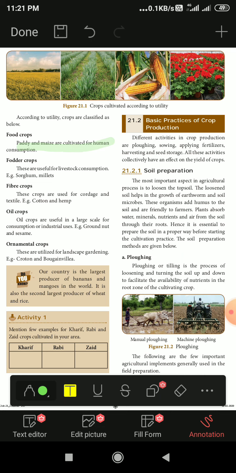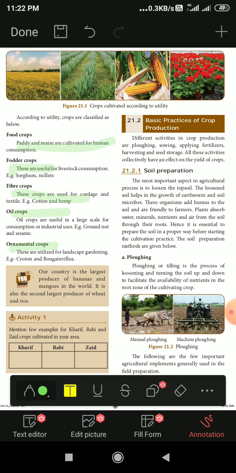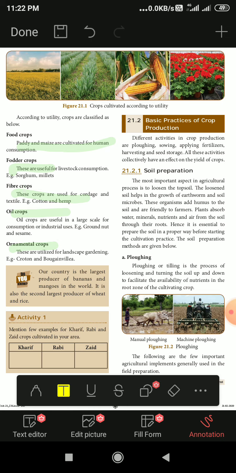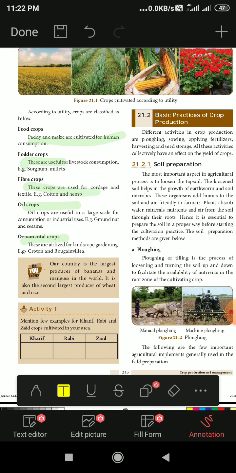So food crops are there, fodder crops are there, fiber crops are there, oil crops are there, and the last one is the ornamental crops. These are cultivated for large-scale gardening, that is, for gardening purposes also. So these are the different types of crops used by the farmers for different purposes. Now our country is the largest producer of bananas and mangoes in the world. It is also the second largest producer of wheat and rice.